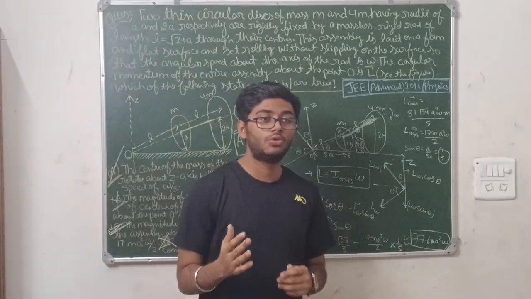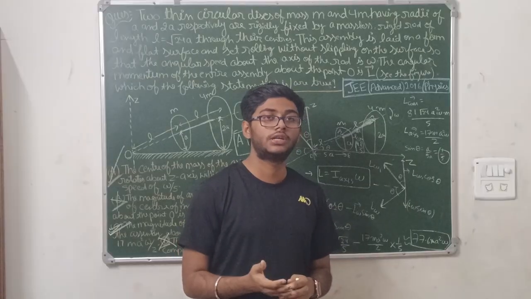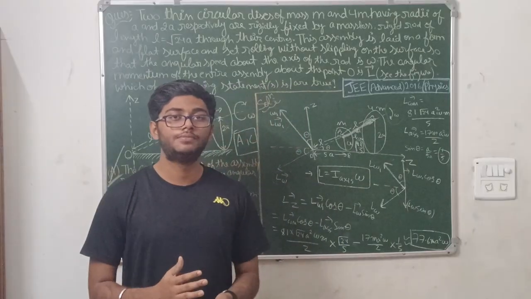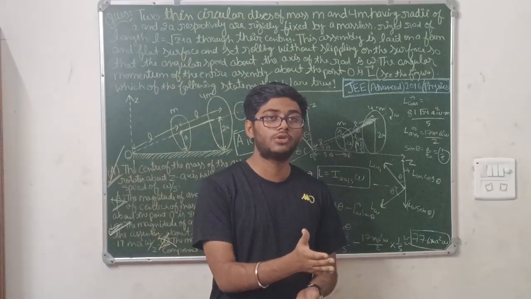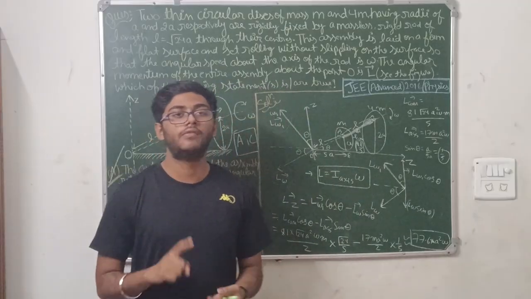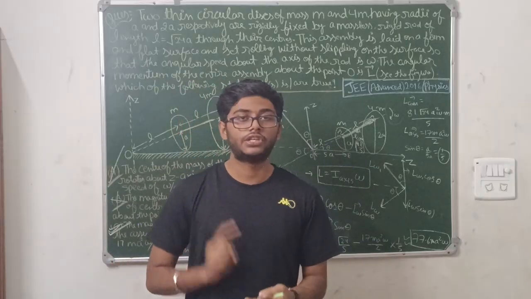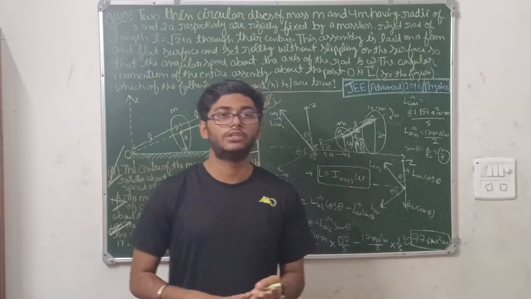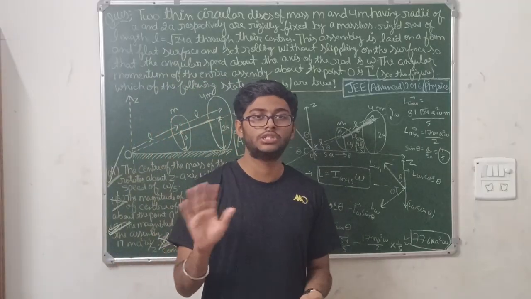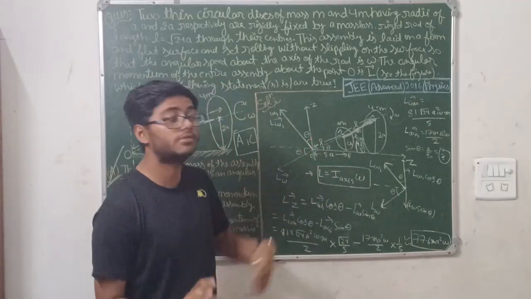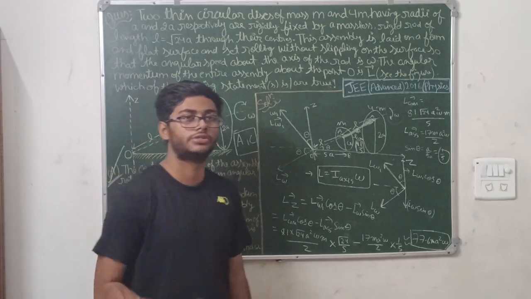When the rotation chapter starts, you have to concentrate, and your previous chapter concepts are really important: NLM, work power energy, friction, the work and energy theorem, and center of mass should be clear. Not the collision one, but the basic center of mass of every body.